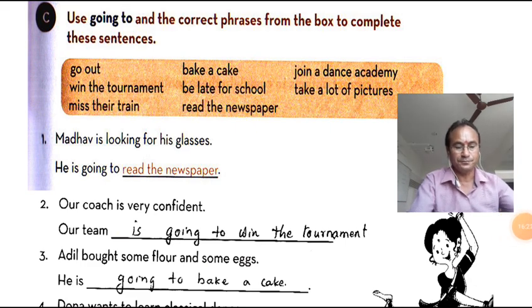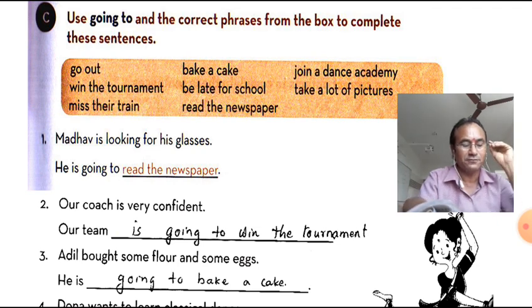Exercise number C. Use going to and the correct phrases from the box to complete these sentences. What phrases are given here? A phrase is a group of words that doesn't have a complete meaning.